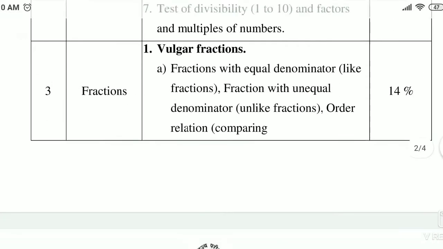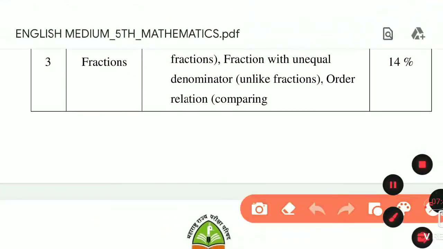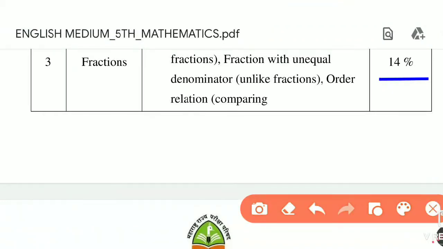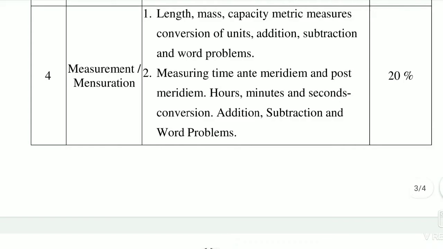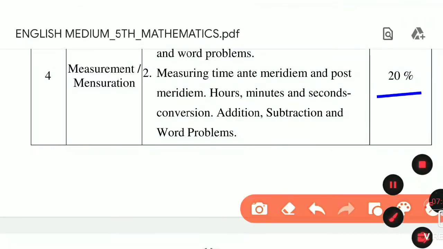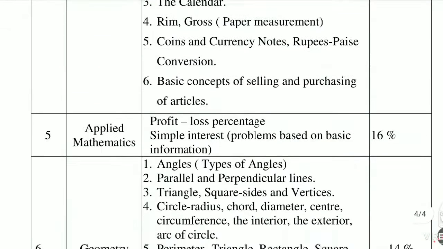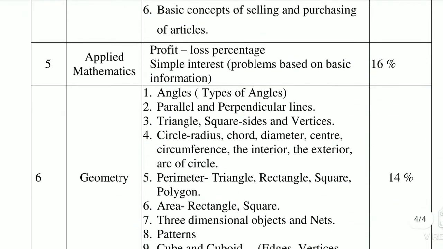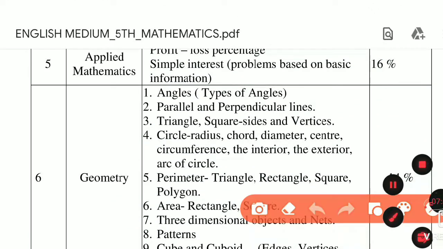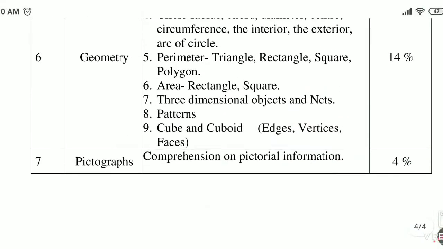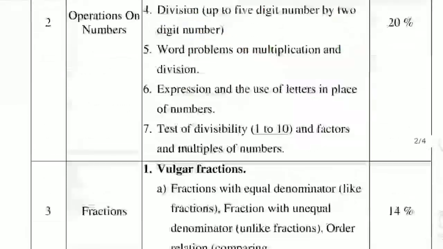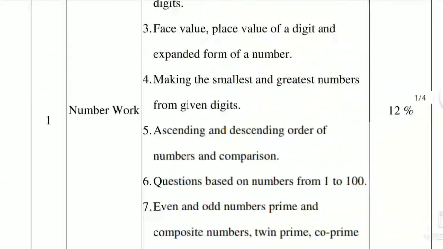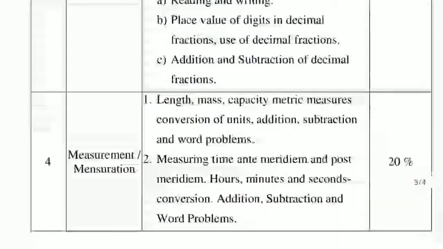The next, fraction, carries 14% marks. Then the next unit is measurement and mensuration. It carries 20% marks in our paper. Then applied mathematics carries 16% and geometry carries 14% in our paper. And lastly, the pictograph carries 4% of marks in our paper. So that is our syllabus, and that whole syllabus we are studying in this scholarship course.